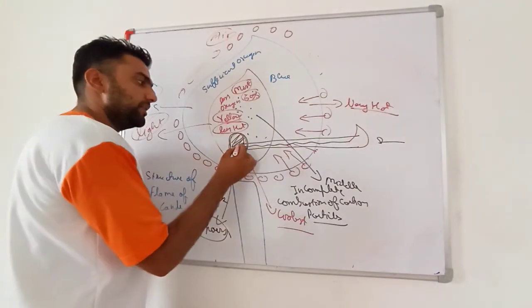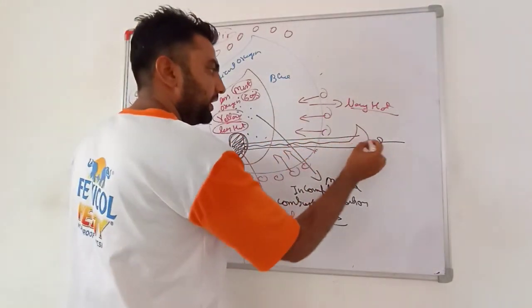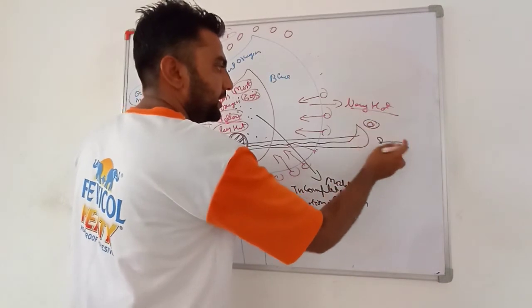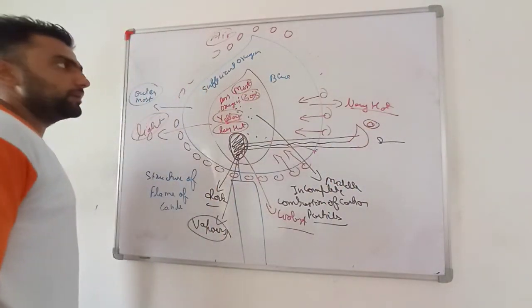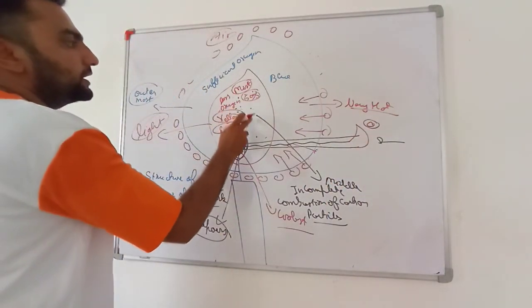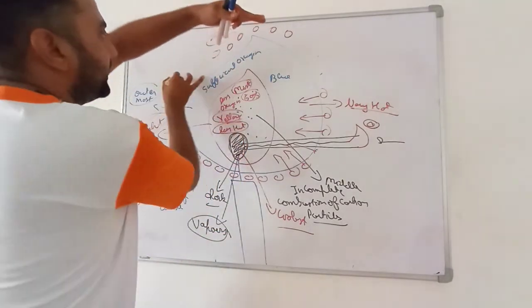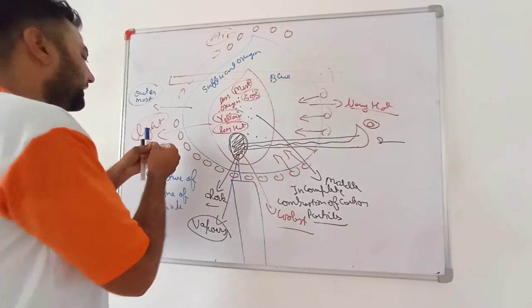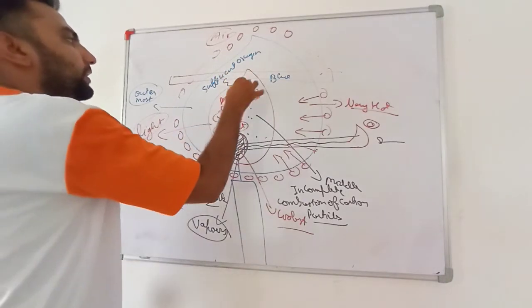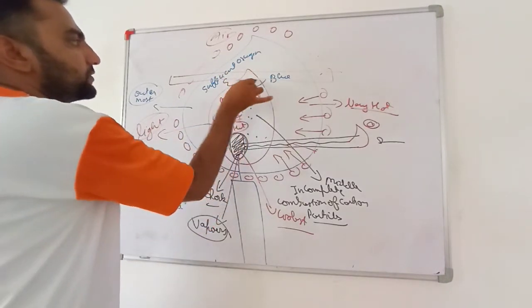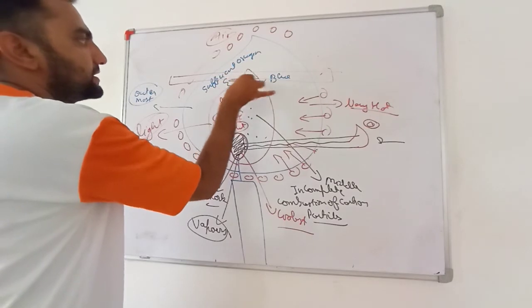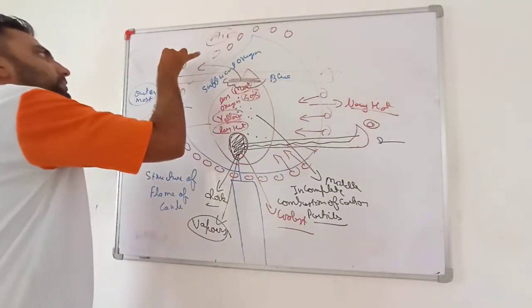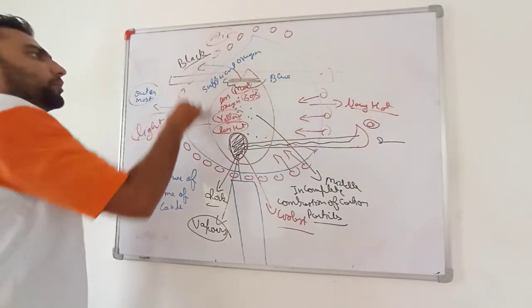Moreover, here are the unburnt carbon particles. If you put any glass or iron plate here, that plate will become black in color. Why? These unburnt particles will come and settle here. As these are carbon particles, they will produce a black spot here.